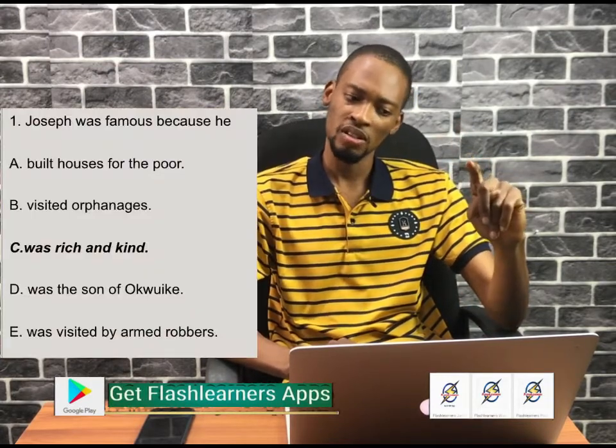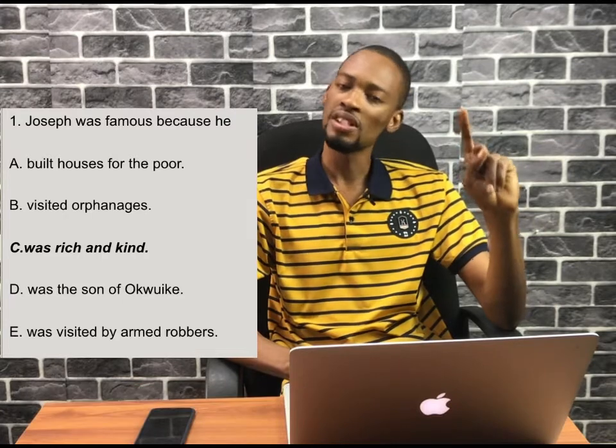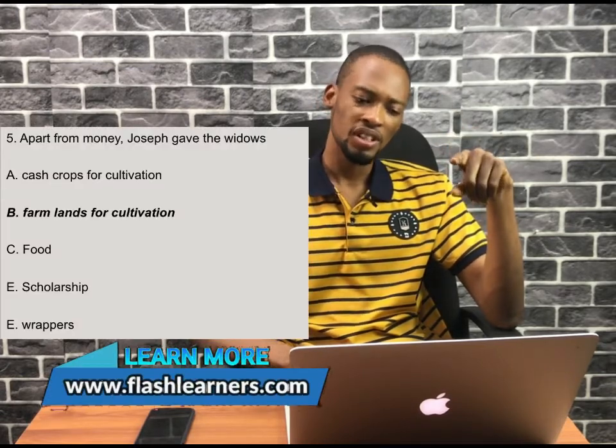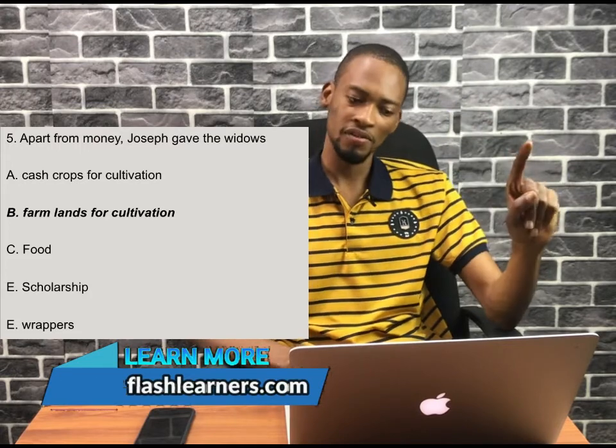That answers 2 questions. It answers the first question, which says, Joseph was famous because, so the answer is was rich and kind. And it answers the fifth question. Apart from money, Joseph gave the widows what? He gave them farmland for cultivation. That's B is correct. Now we are left with two questions to answer. The people heard that Joseph was admitted into the hospital. Why were they happy? And which other word can replace relief as used in the passage? So let's continue.